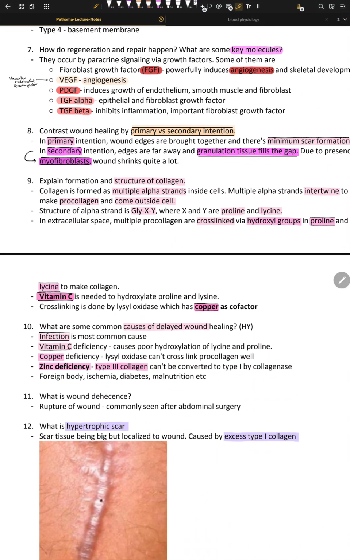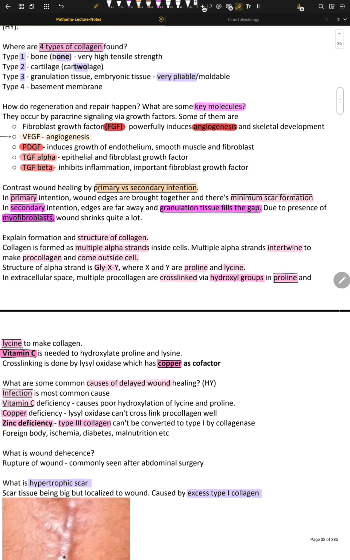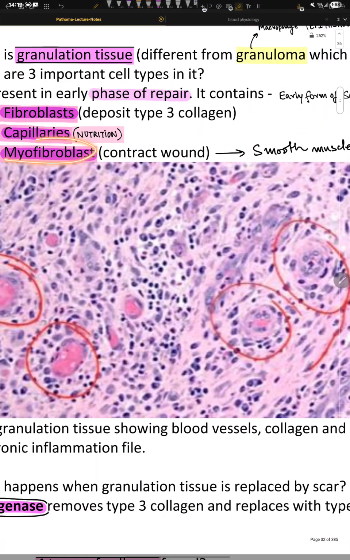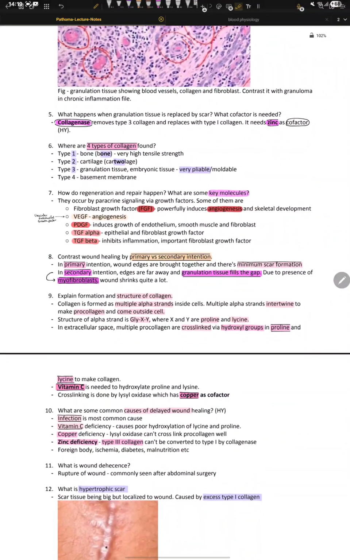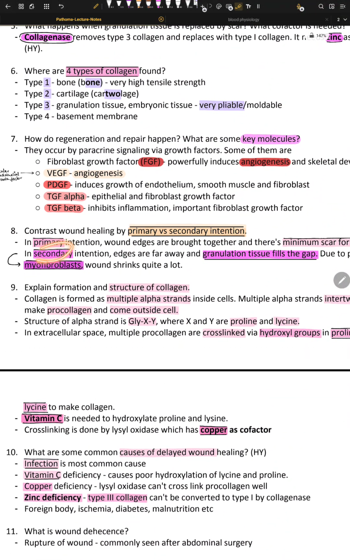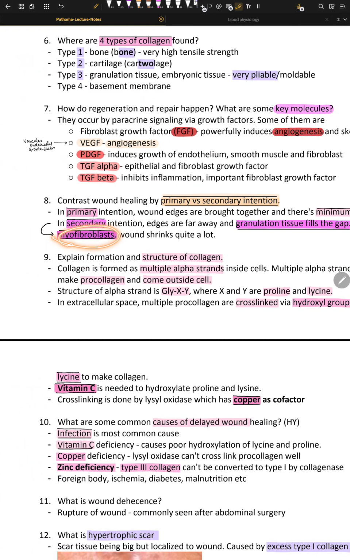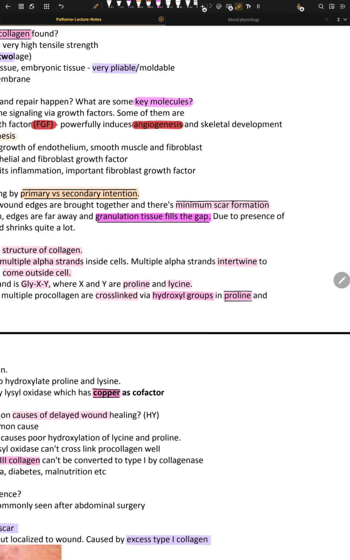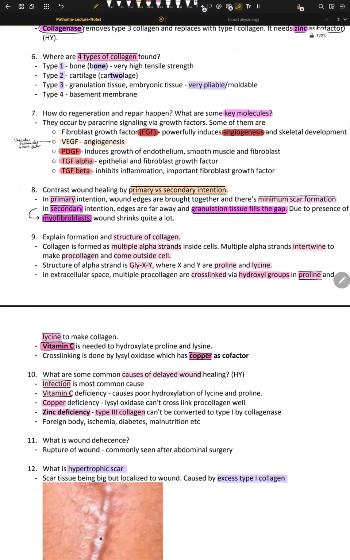Contrast wound healing by primary and secondary intention. Primary intention is when the wound edges are brought together and there is minimum scar formation. I told you that is done by myofibroblasts. Secondary intention is when the edges are far apart and granulation tissue fills the gap; due to the presence of myofibroblasts, the wound would shrink quite a lot.